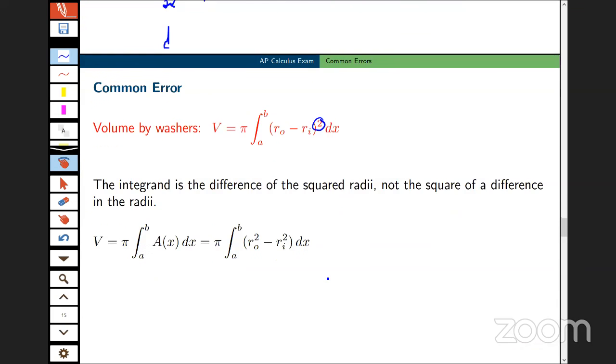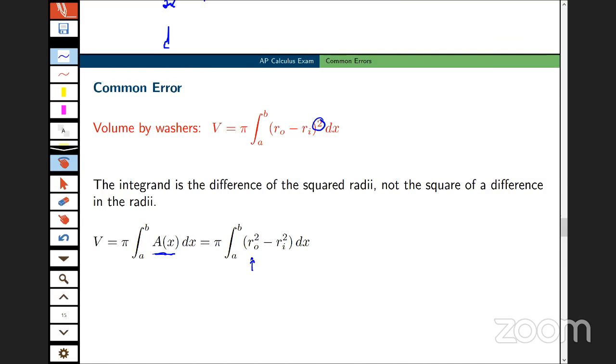The volume here is, in general, the definite integral of pi times the cross-sectional area. We know that the way we derive this formula is by taking a look at cross-sections, which are circles, and we end up with this washer method. It is the outer radius squared minus the inner radius squared. So that's just a common error. I don't have too much to add there.